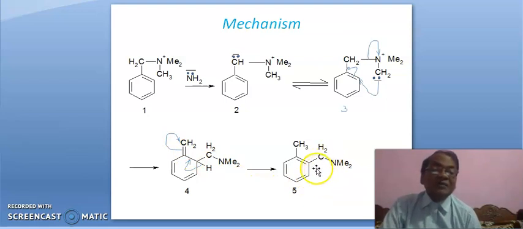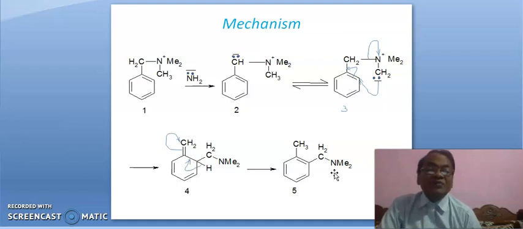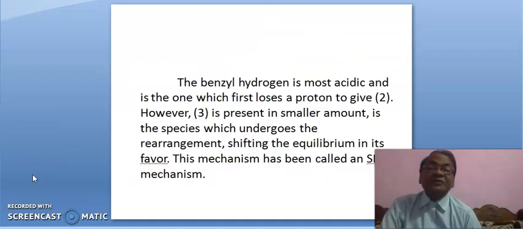Further, when this nitrogen is methylated again, then you will get benzyl quaternary ammonium salt, and this compound may lead to Sommelet-Hauser rearrangement.